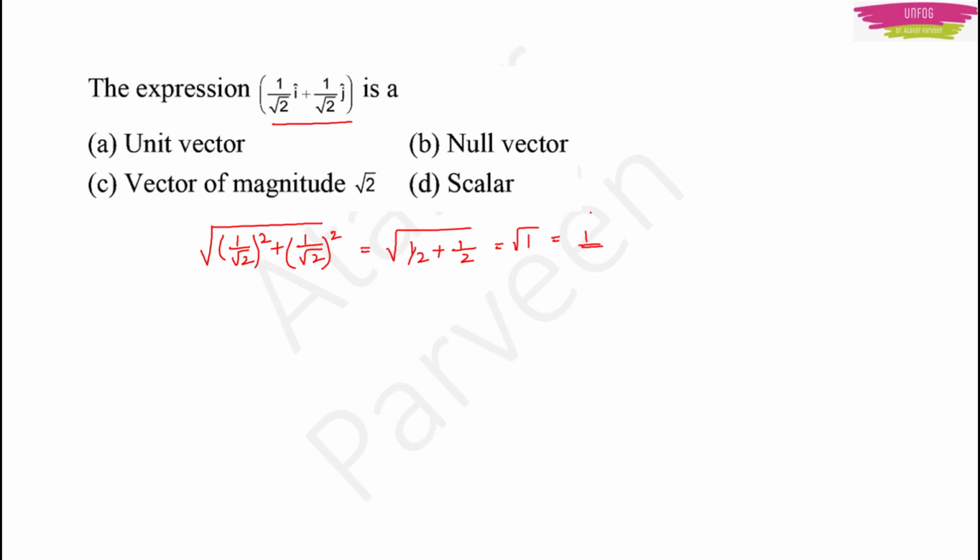So it is clear that you are getting the magnitude of this expression as equal to 1. And just now we saw that the magnitude of a unit vector is equal to 1. So our option will be option A, unit vector. Had we got the magnitude 0, then we would take the null vector. But we got magnitude as 1. That's why we are taking the unit vector.